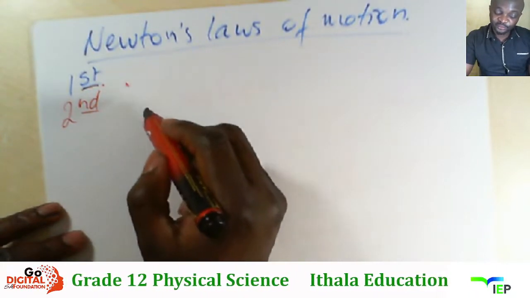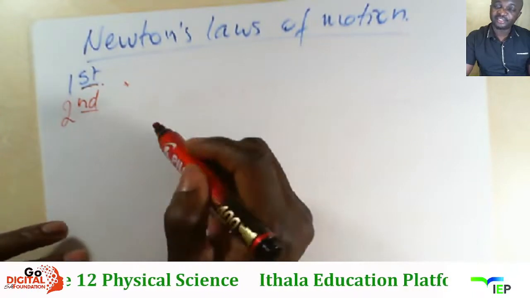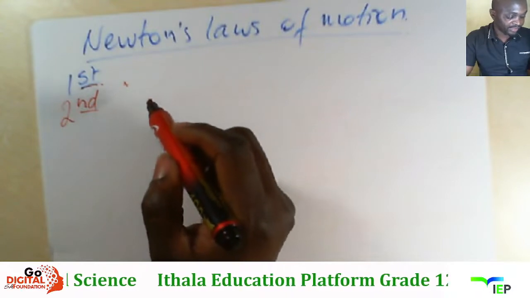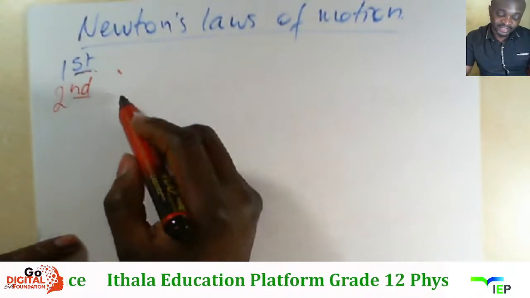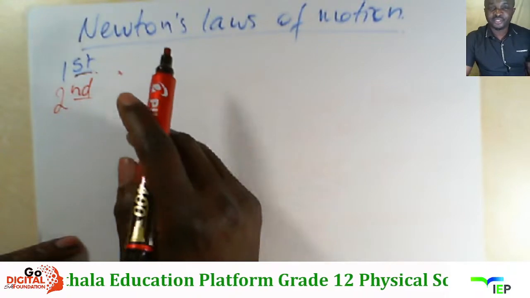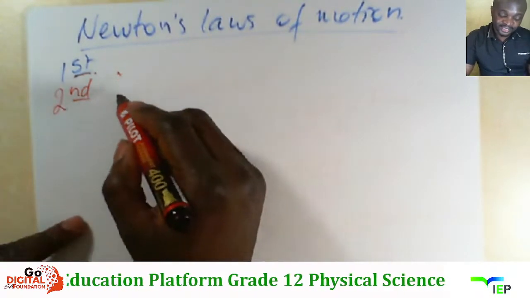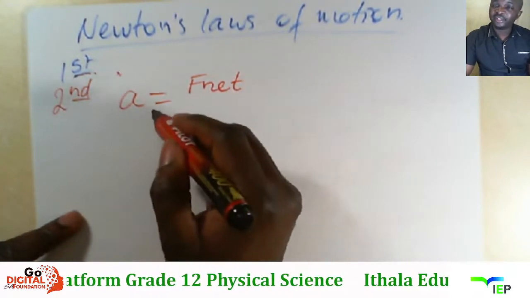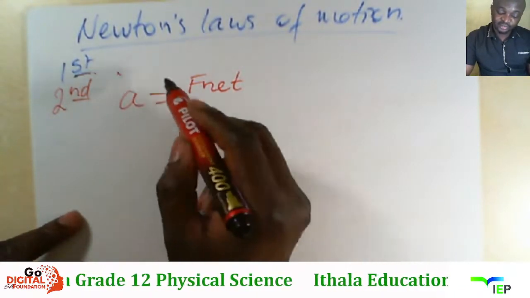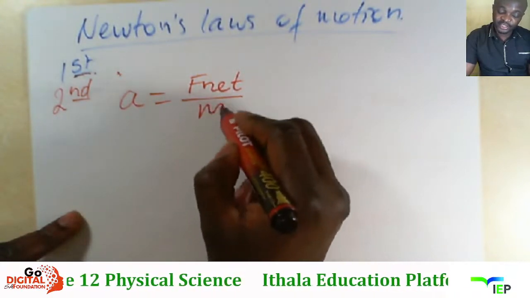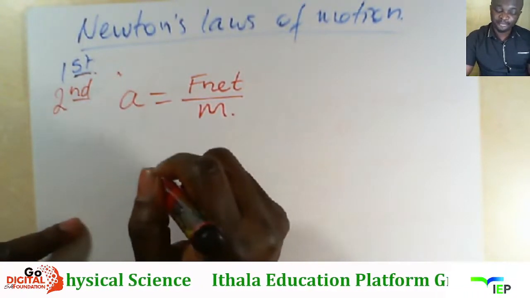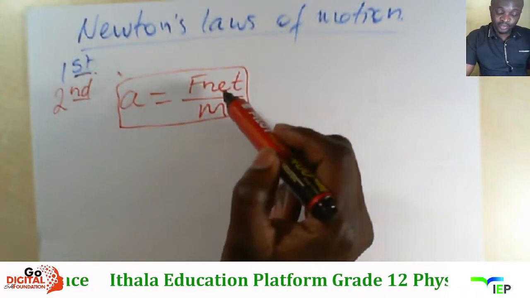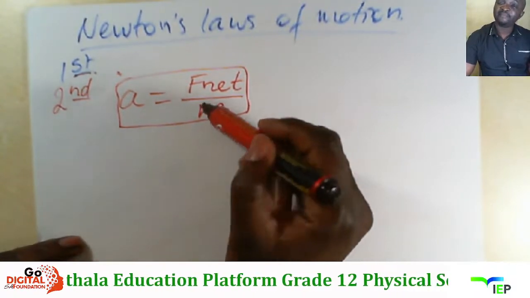Uzoti when a non-zero net force is exerted on the object, then the object will accelerate in the direction of that net force. Then so tologuti leo acceleration is directly proportional to the net force. Kushokuti when you have a greater net force, the acceleration now is obenkulu, and inversely proportional to the mass of the object, right? So this is Newton's second law. Uma ukuluma nge net force and the mass as well.